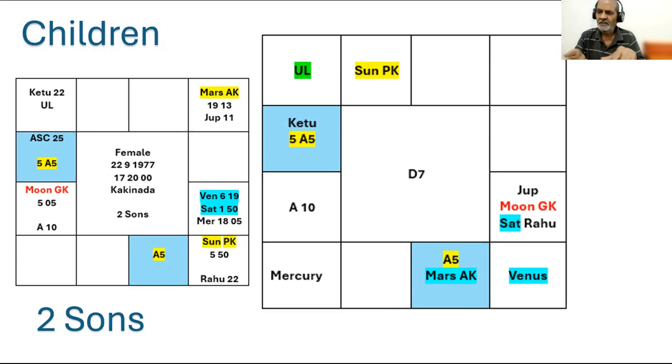Similarly, if the ninth lord is debilitated, or there is a debilitated planet in the ninth house, and he remains debilitated, then the father of the native is a small man, and he continues to be a small man till his death. And if the ninth lord attains Nicha Bhanga, that father, though he is very small in the beginning, reaches very good heights. This is the essence of Nicha Bhanga Raja Yoga.